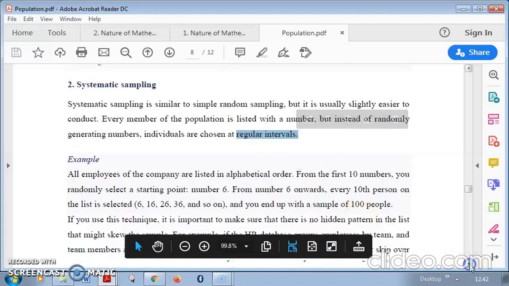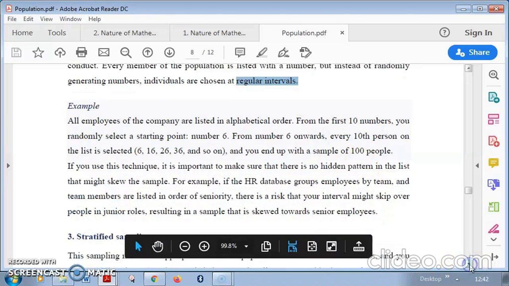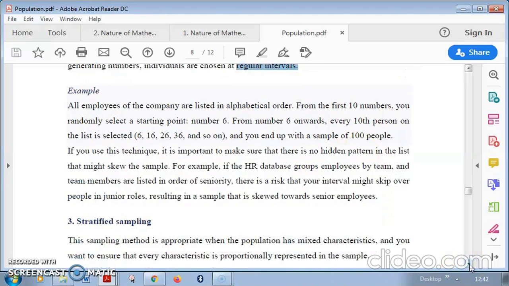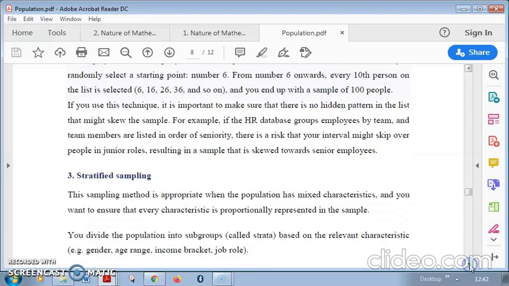This example we have seen already, right? Here the example given is 6, 16, 26, 36 and so on. The number 6 is also selected randomly, the first member, as I told you. The starting point you can decide.